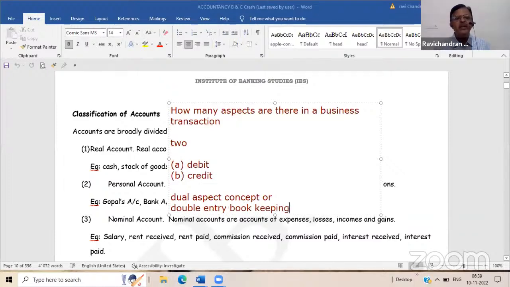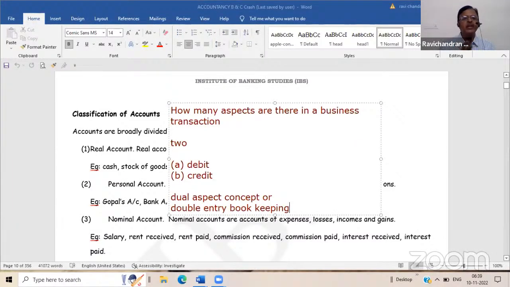For every business transaction, there should be a debit aspect and a credit aspect. Sometimes there may be multiple debits and credits in a single transaction. What is the name of that transaction?